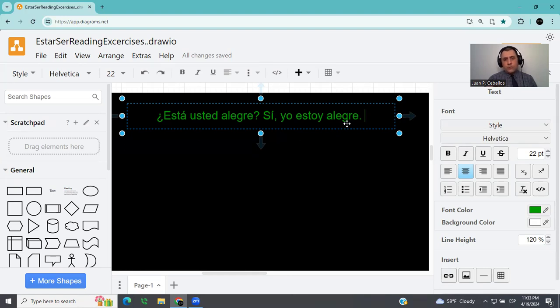And now, ¿está usted alegre? Are you happy? This is what is called a complete interrogative sentence. Complete interrogative sentences are sentences that only require a yes or no for an answer. I can answer this yes, and that's it. That's a complete answer. But for this class, we are just going to do long sentences to practice. So it will be, yes, I am happy.